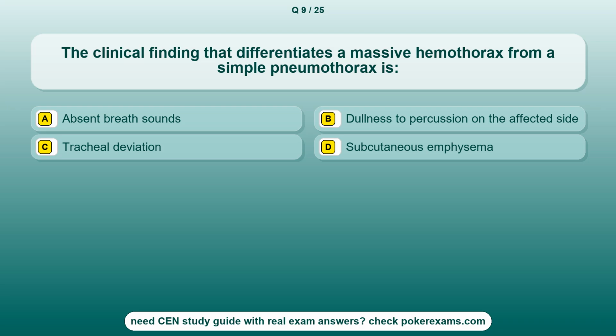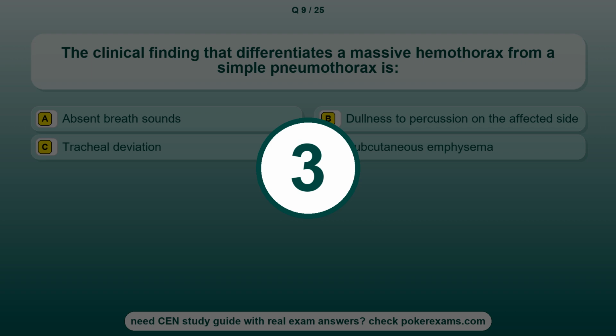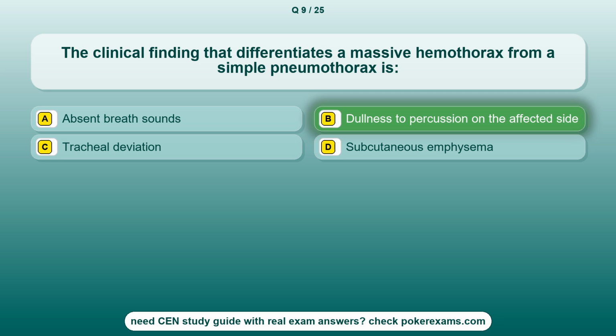Question 9. The clinical finding that differentiates a massive hemothorax from a simple pneumothorax is Option A. Absent breath sounds. Option B. Dullness to percussion on the affected side. Option C. Tracheal deviation. Option D. Subcutaneous emphysema. The correct answer is option B. Dullness to percussion on the affected side.